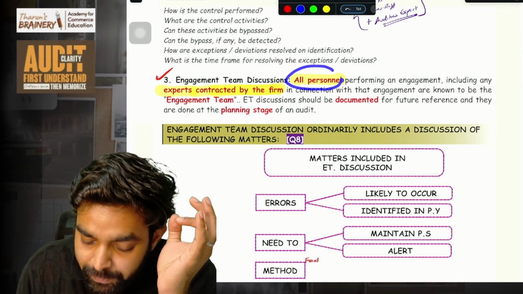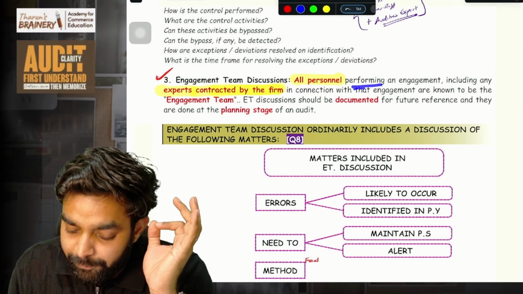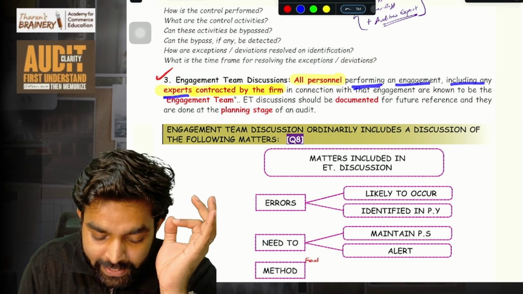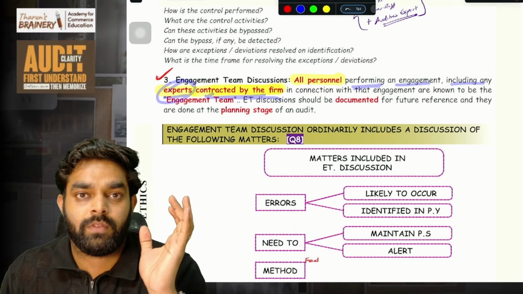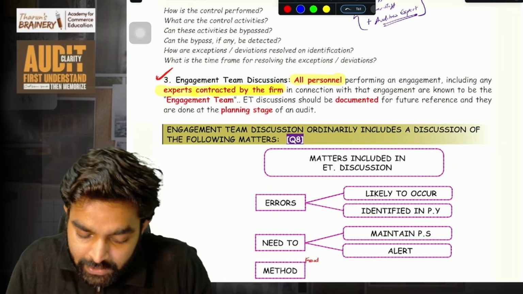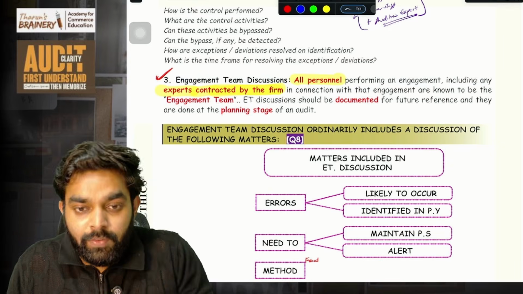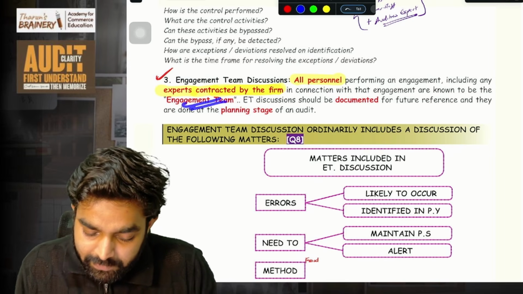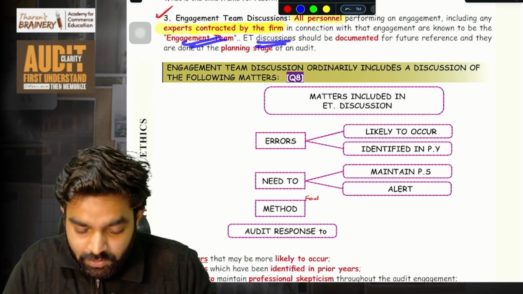That is, all personnel, all people performing an engagement, including the experts contracted by the firm. Imagine for doing a bank audit, we don't know something, so we hired some experts also to do it. Those people, along with our team, are called the engagement team. So the engagement team will do some discussion. So what are the discussions?